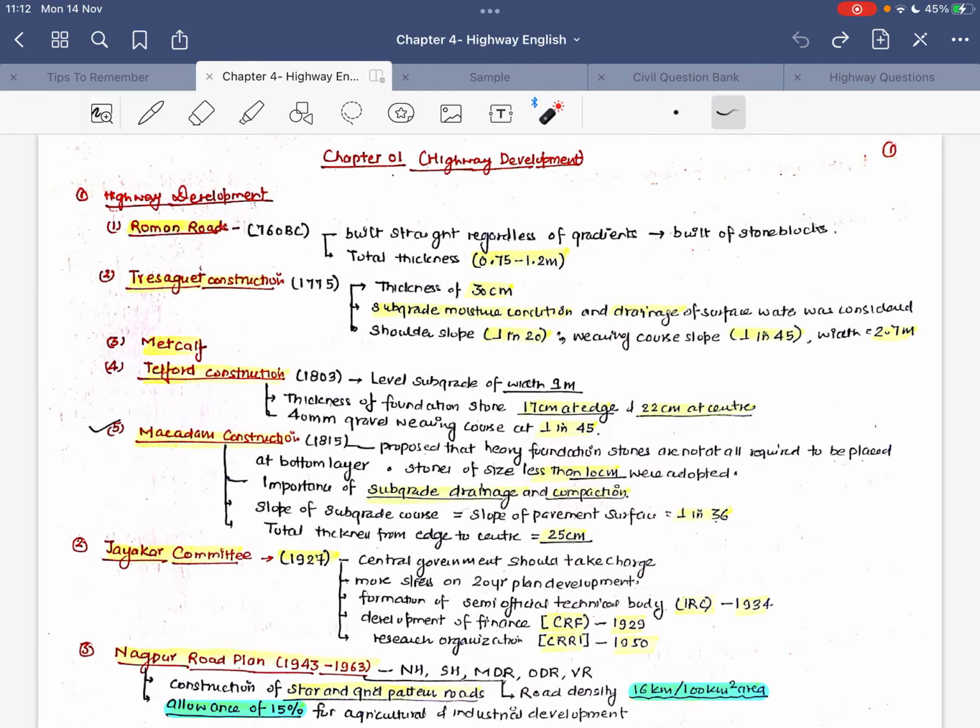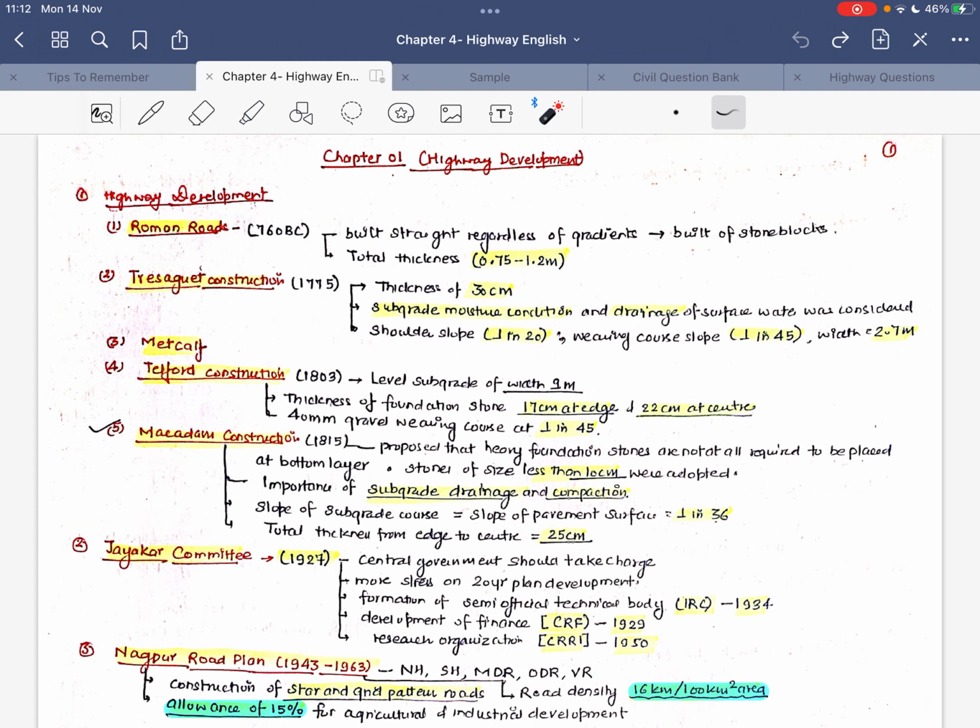Welcome students. From today onwards, we will be starting a new lecture series where we will be covering highway engineering in short. We will cover all the major topics which are asked in examinations, competitive examinations like GATE, ESE and state PSC examinations. We will cover all the topics one by one in a very precise way so that it would be easy for students to revise all the things on a single platform.